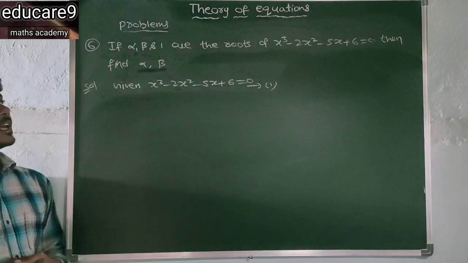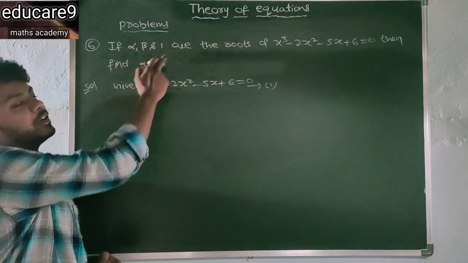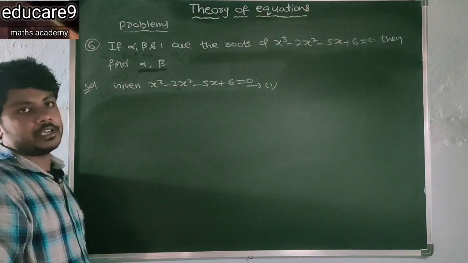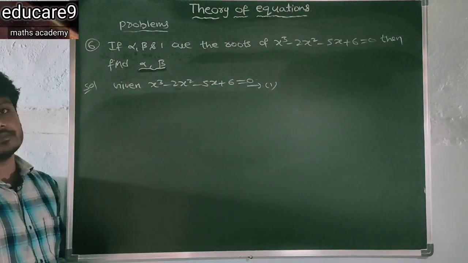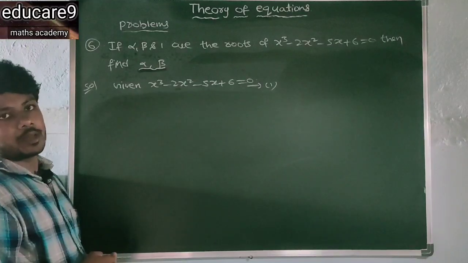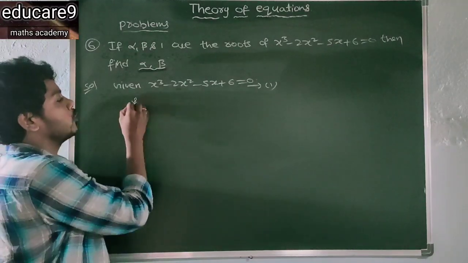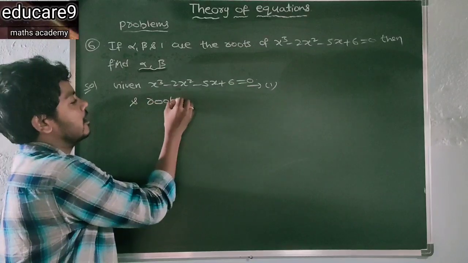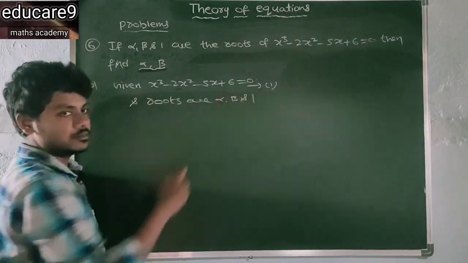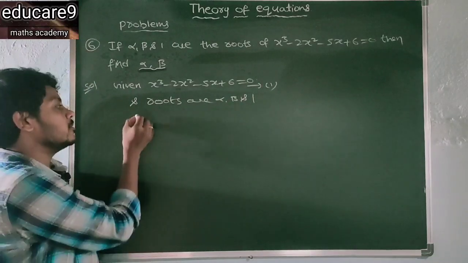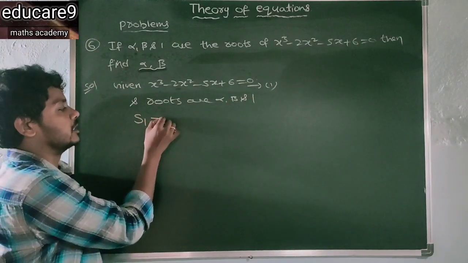So the a value is 36. Next, if alpha, beta and 1 are the roots of the polynomial equation, then you want to find alpha and beta. Here this is the given polynomial equation and the roots are alpha, beta and 1. For this, first you find S1.